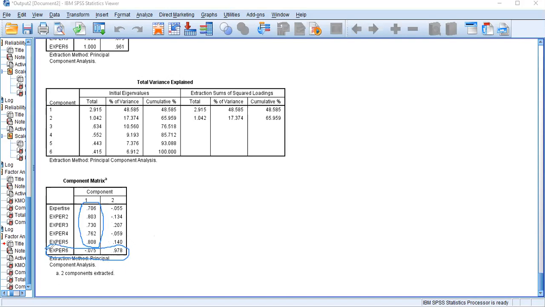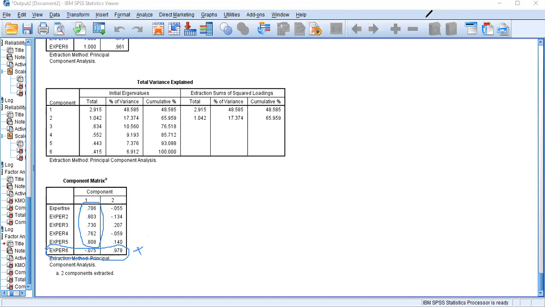That gives you the sign that you need to remove that item from your data sheet. You need to remove it, right? That means expertise item number 6 is not valid for your expertise variable.